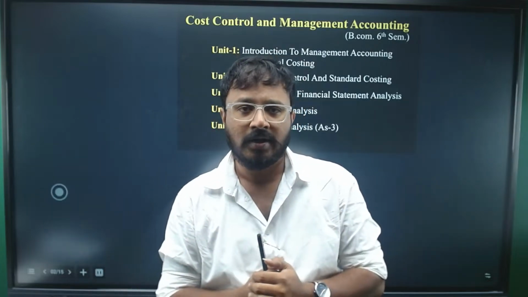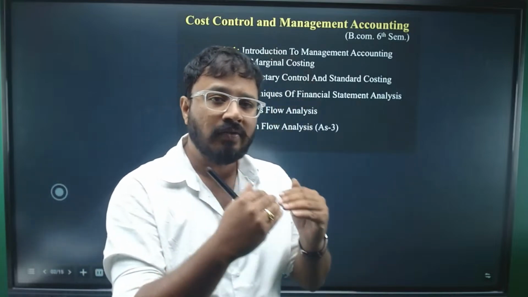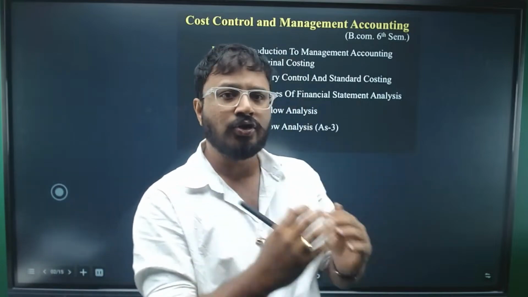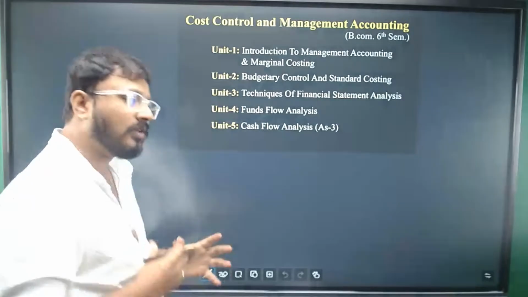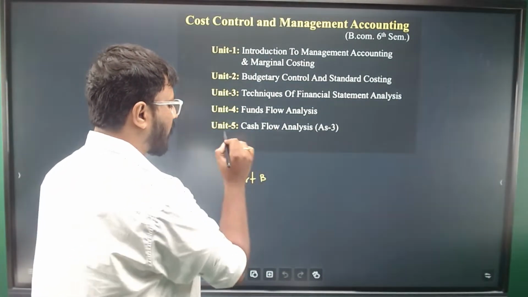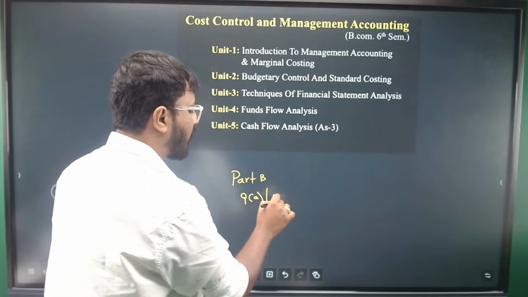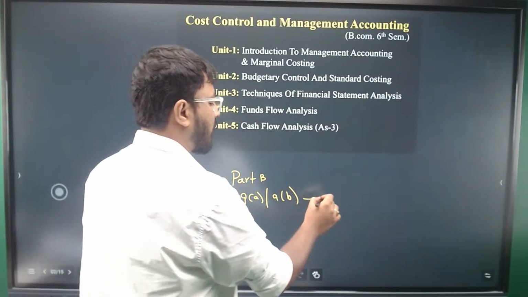When you are attempting the question paper, start with Part B, and this should be your flow. When you are starting with Part B, go with question number 9A or 9B first, as this is coming from Unit 1.